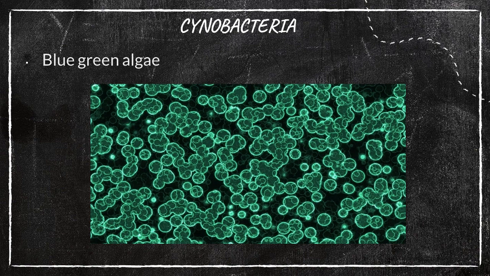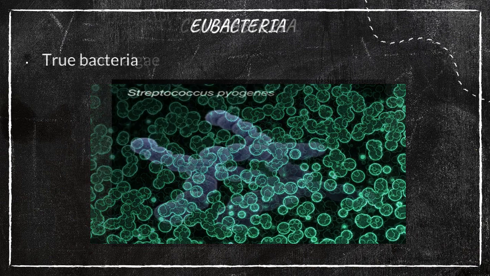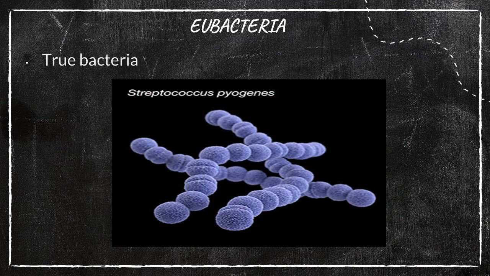The first type is cyanobacteria, and the example is blue-green algae. Is it clear? The second one is eubacteria, the true bacteria, common bacteria we could say, for example Streptococcus pyogenes. This is one of the examples for eubacteria.